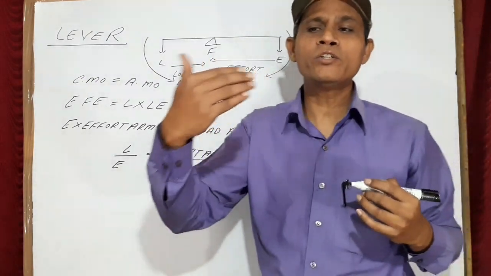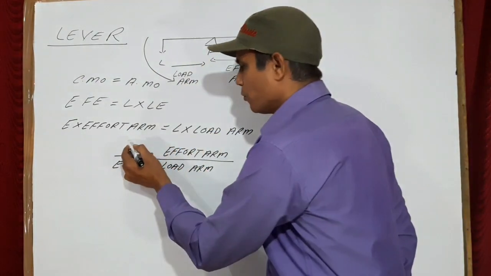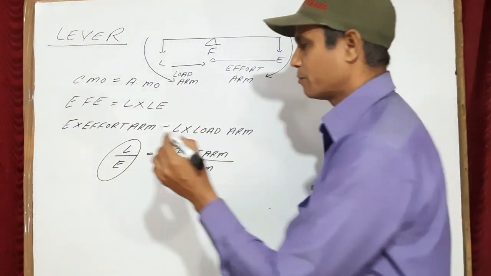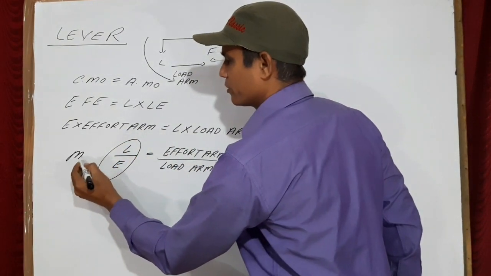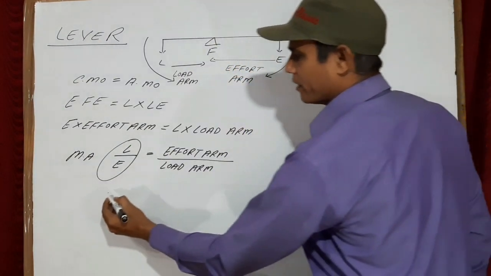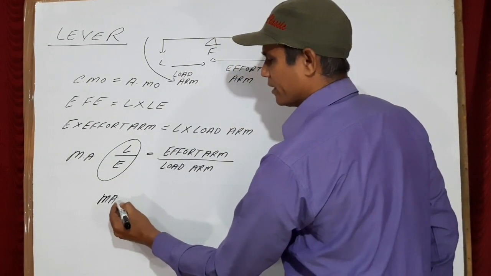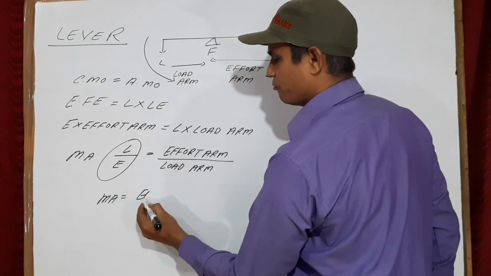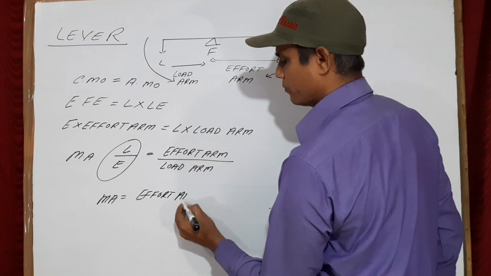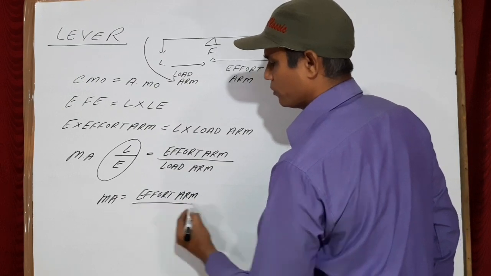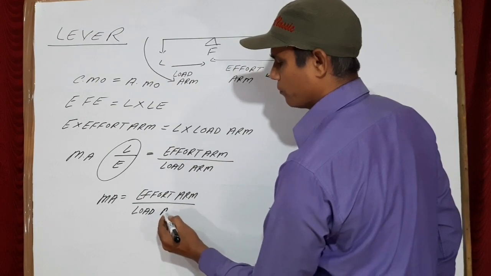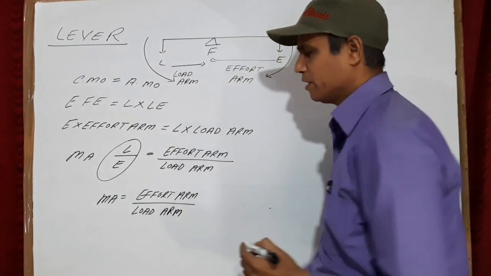And one more thing, load upon effort is what? Load upon effort is called mechanical advantage. So you can write mechanical advantage is equal to effort arm upon load arm. This is very important.